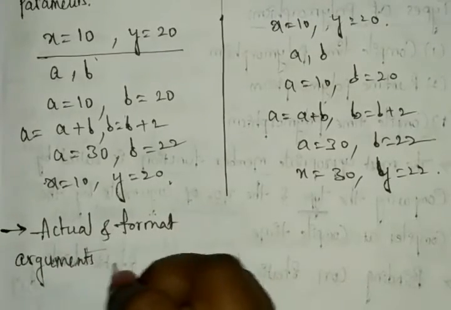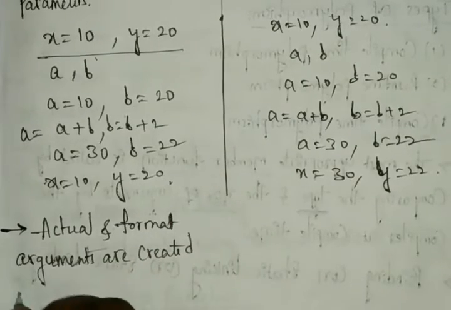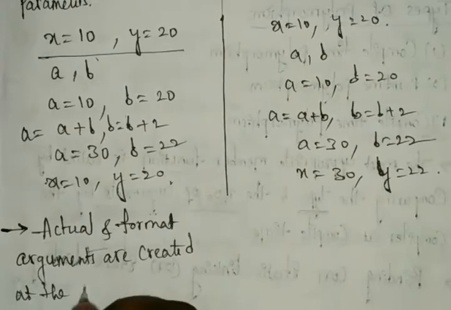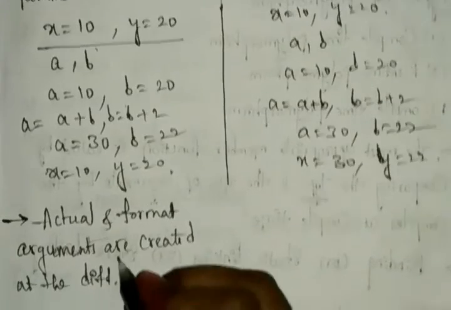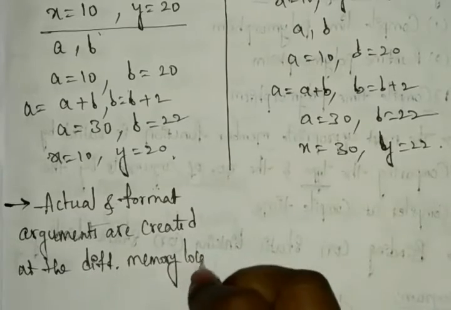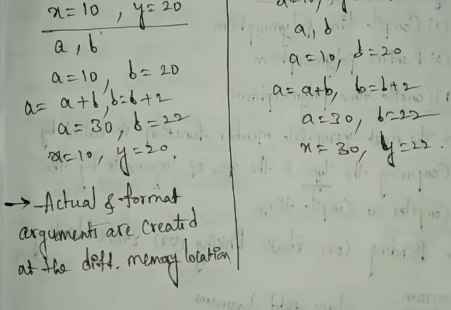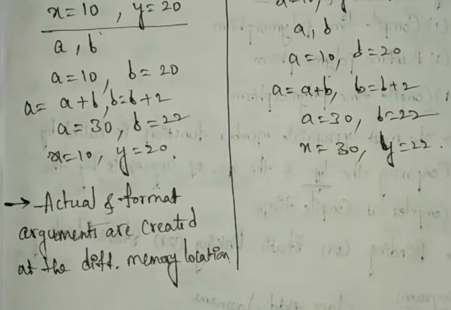These are created at different memory locations, meaning they are not taking the same locations. These are created at different locations.